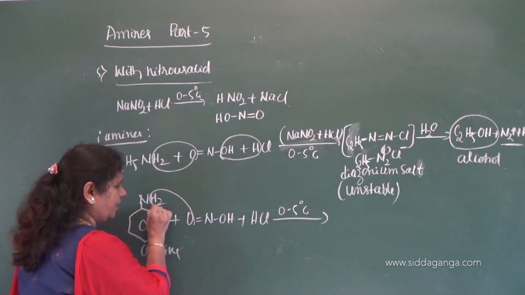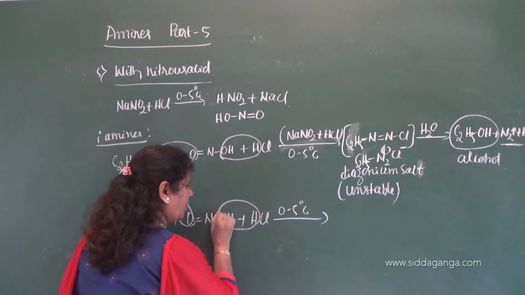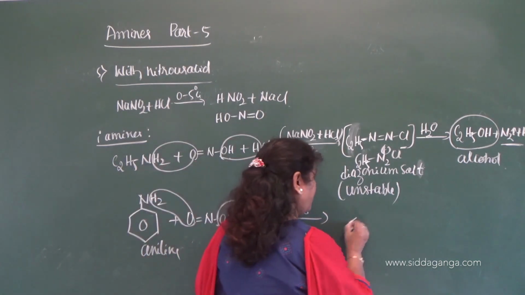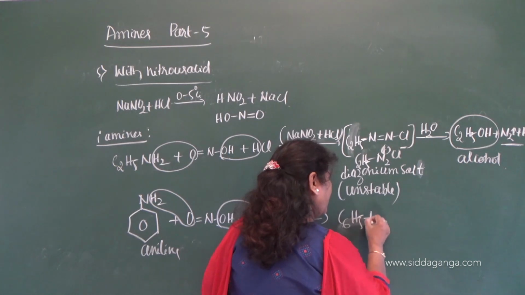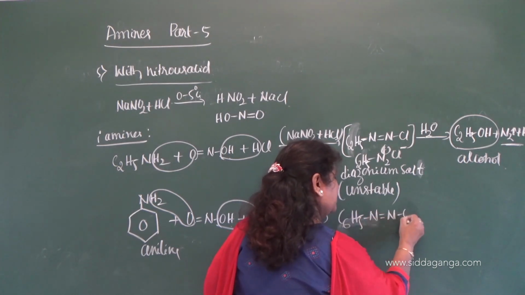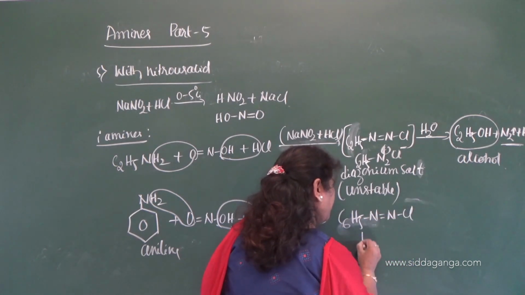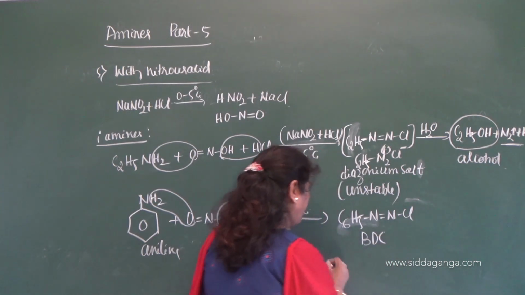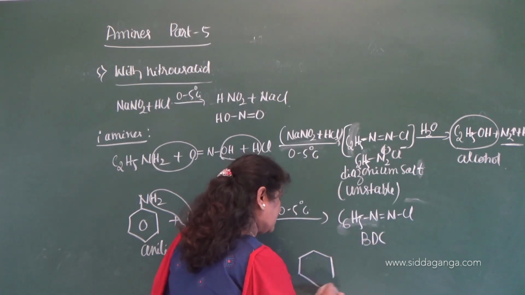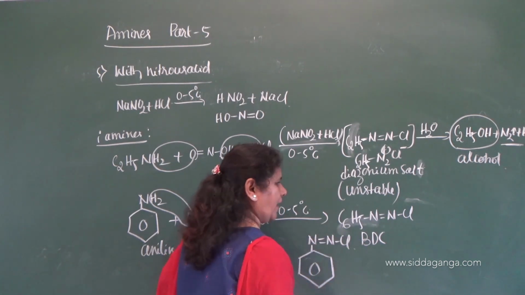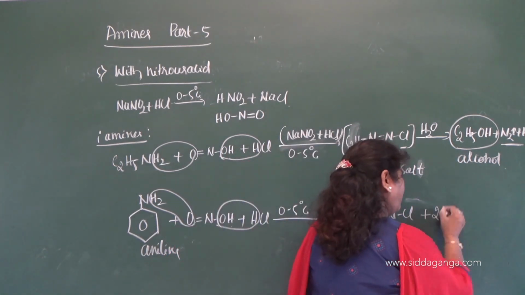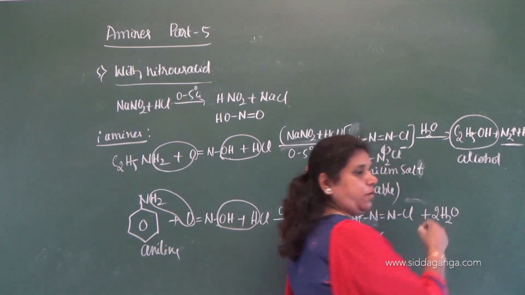So here also it undergoes diazotization to give benzene diazonium chloride. I'll write it as C6H5 N double bond N Cl. This is benzene diazonium chloride, BDC, with the formation of 2 molecules of water.